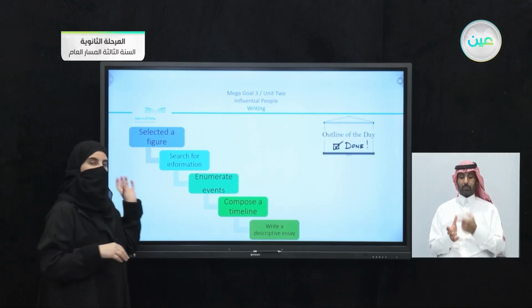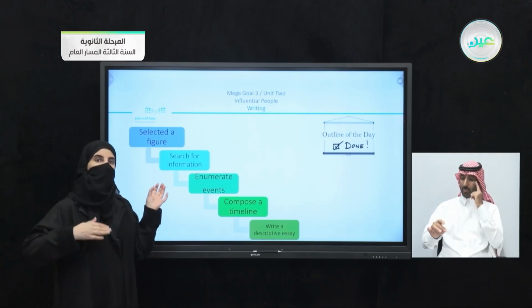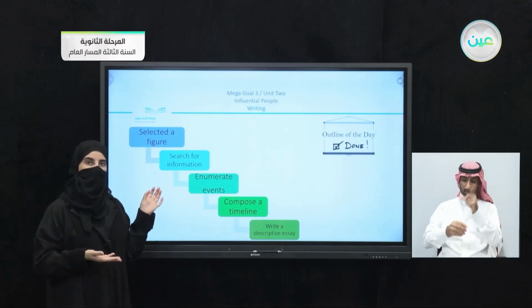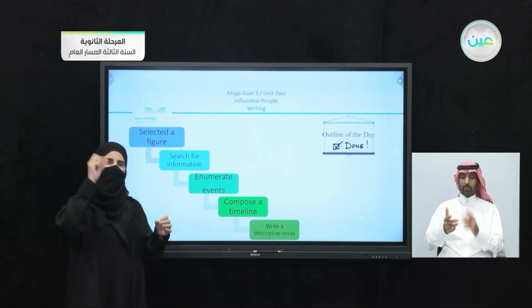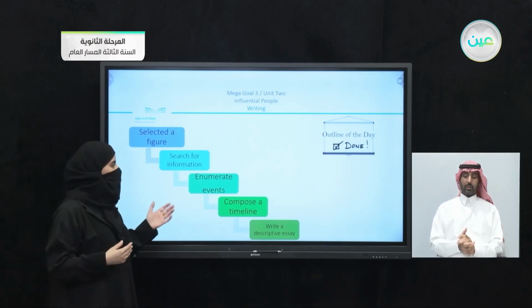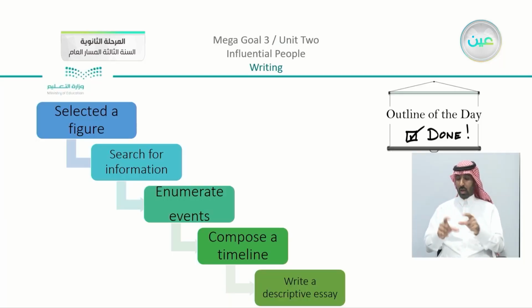So first you are going to select. After that you are going to search for the information that you need for this personality. After that you are going to enumerate the events and put them in the timeline that you have here. After that you are going to compose the timeline. You're going to write the structures that you need, and you're going to scan for more information if you need it. And the last part is to write the descriptive essay.